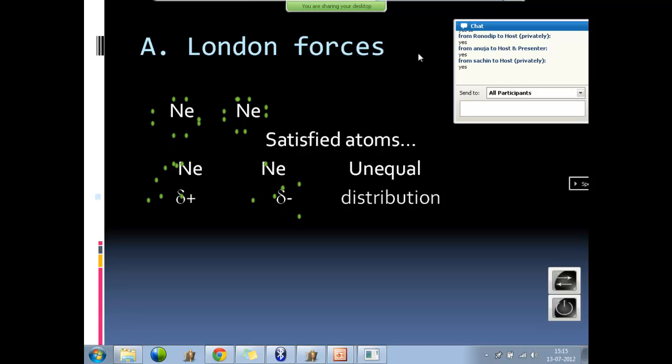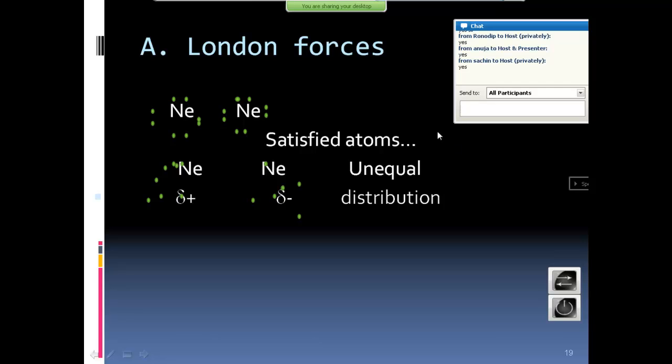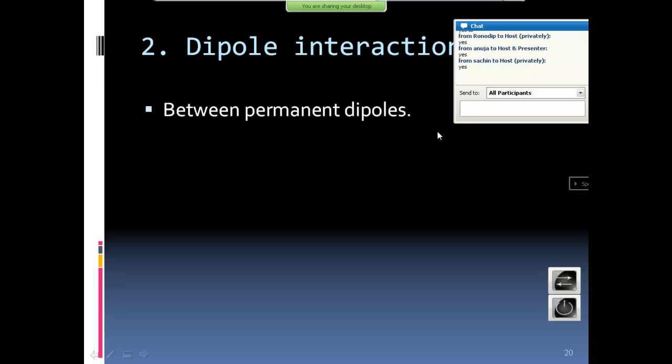Yeah, because neon always stays in gaseous state at room temperature. No, only in a molecule, especially inert molecules. Because if another molecule comes in between, they form other kinds of bonds, covalent or ionic, some other bonds, dative bonds, covalent bonds, right? But in these satisfied atoms, only these can form: either hydrogen bonds, or dipole interactions, or London forces. Okay? Fine. Let's go forward to the next one.